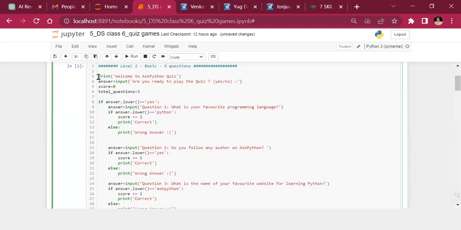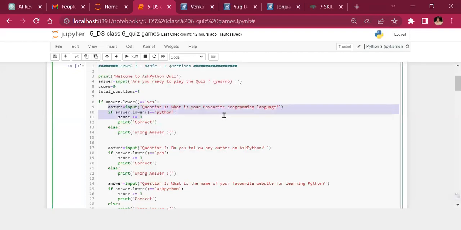And here is a game that we are looking at, which is a Welcome to Ask Python quiz. Ask Python is actually a website, and the input that the system asks is an answer to the question: are you ready to play the quiz, yes or no. The score starts from 0 and the total questions are 3. Okay.